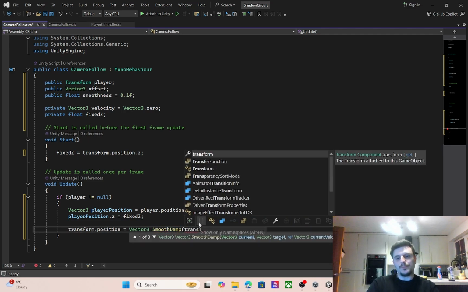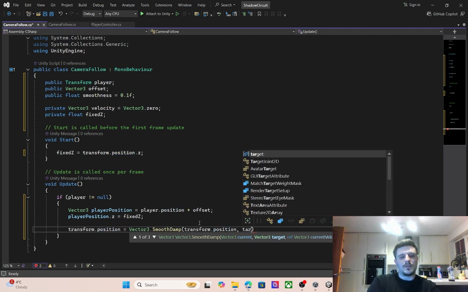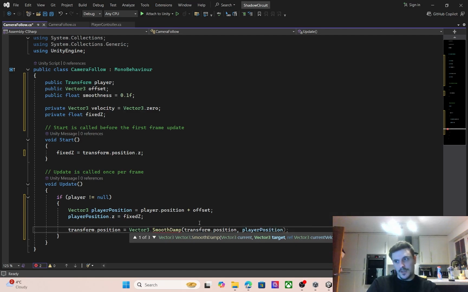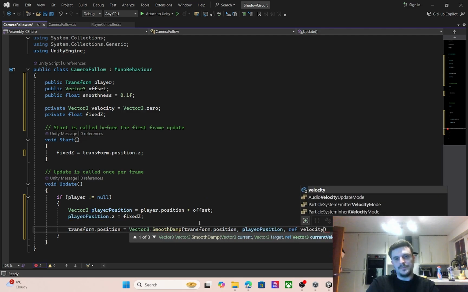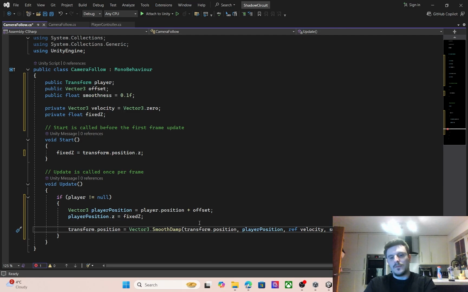So transform.position is then the target. No, I haven't got target. Is the player position. Then we reference the velocity and the smoothness. That should work.